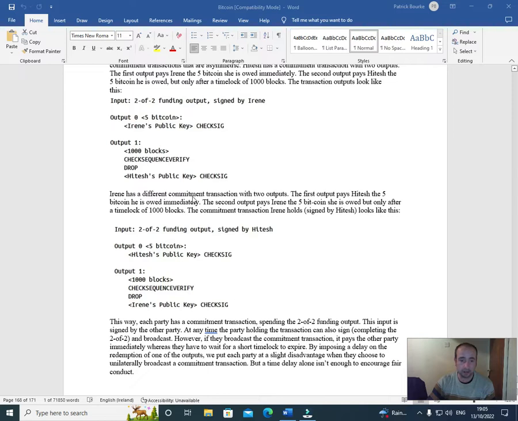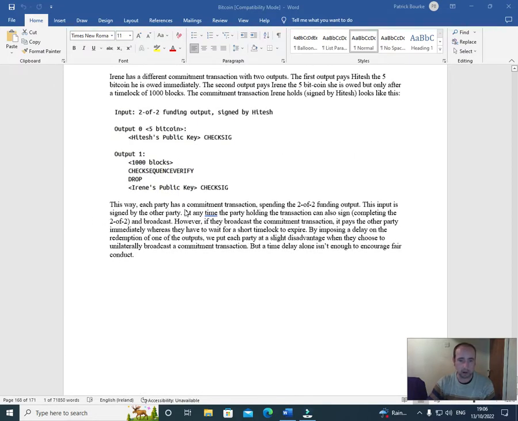Irene has a different commitment transaction with two outputs. The first output pays Hitesh the 5 Bitcoin he is owed immediately. The second output pays Irene the 5 Bitcoin she is owed, but only after a time lock of 1000 blocks. The commitment transaction Irene holds, signed by Hitesh, looks like this: input 2 of 2 funding, output signed by Hitesh, output 0, 5 Bitcoin, Hitesh's public key, check sig, output 1, 1000 blocks, check sequence verify drop, Irene's public key, check sig.